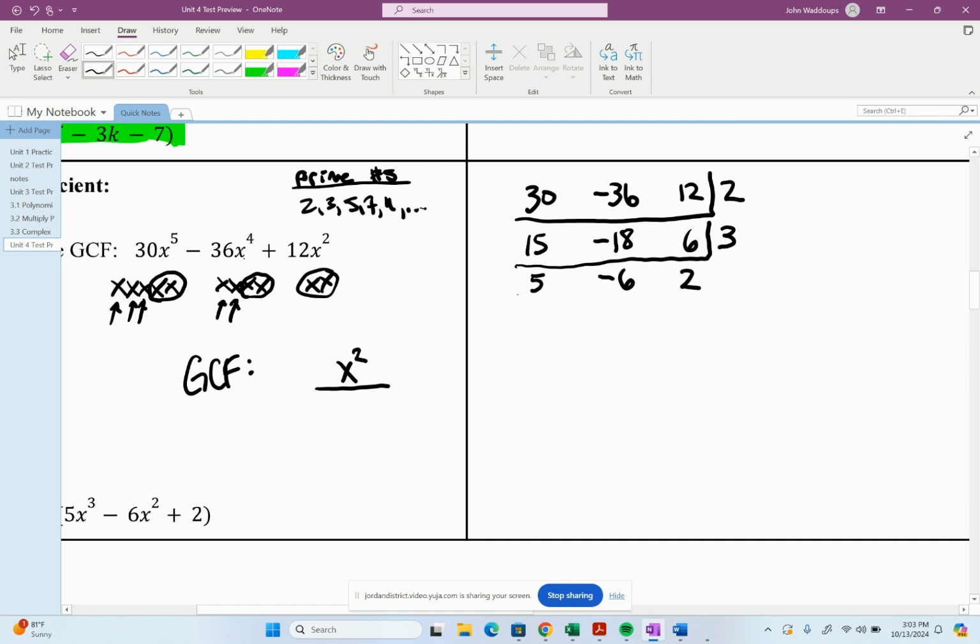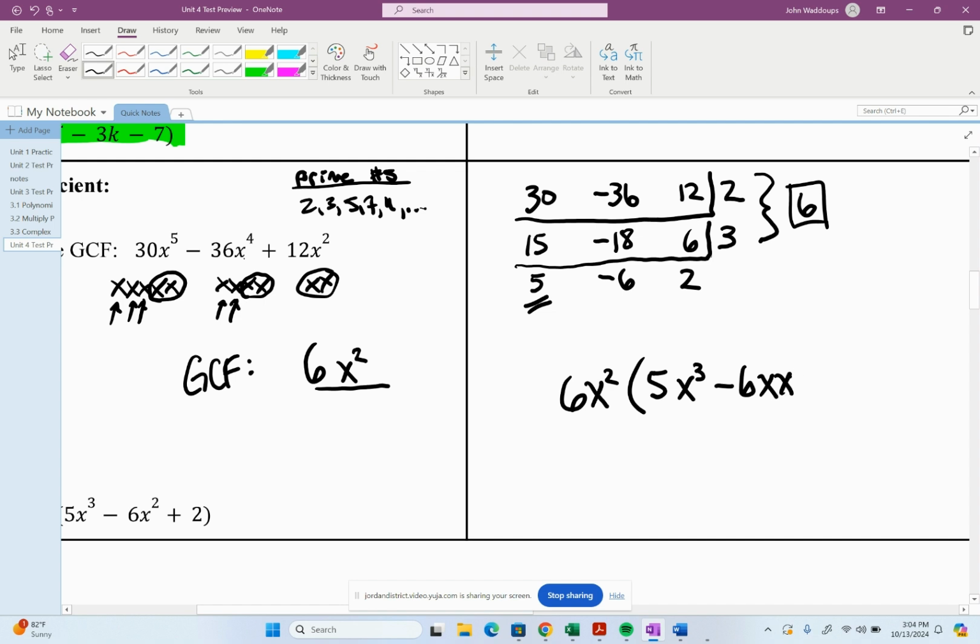Both 5 and 2 are prime, and so there's no longer anything other than 1 that will go into all of them. So I stop there and take my 2 times 3, which is 6. And so my greatest common factor is 6x squared. Then I can write this as a product of the greatest common factor, 6x squared, times 5, which was with the 30, and the 3 x's, so 5x cubed. And then minus 6, that was the negative 36. It had 2 x's, so 6x squared.